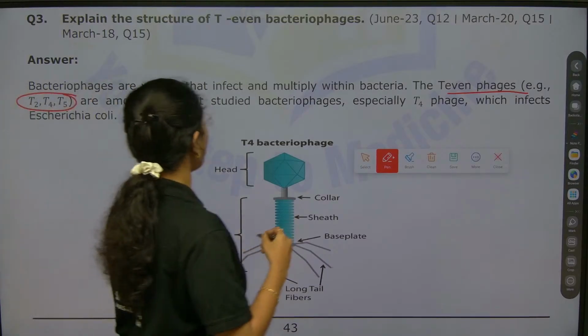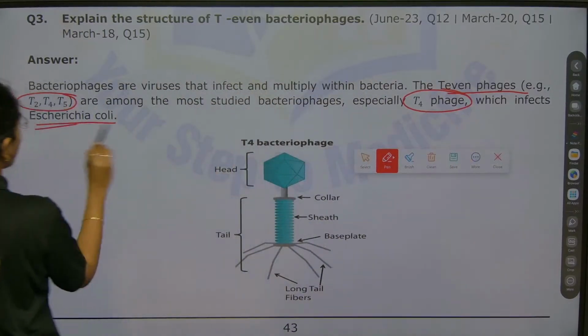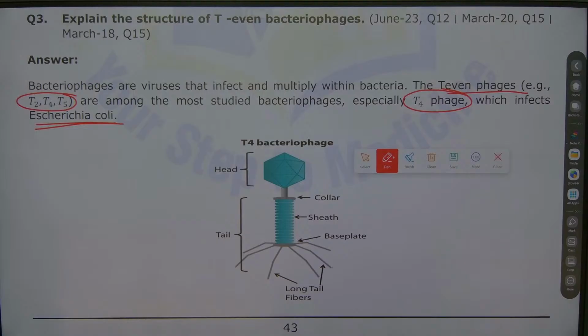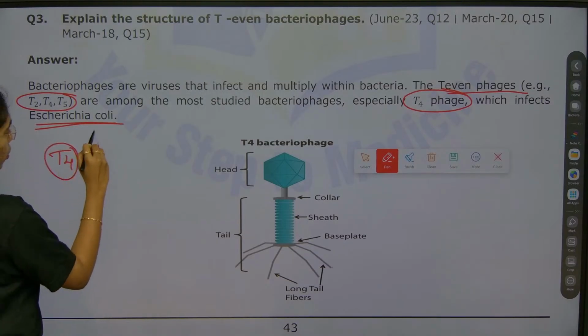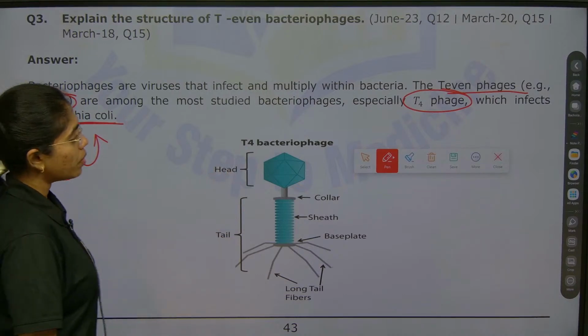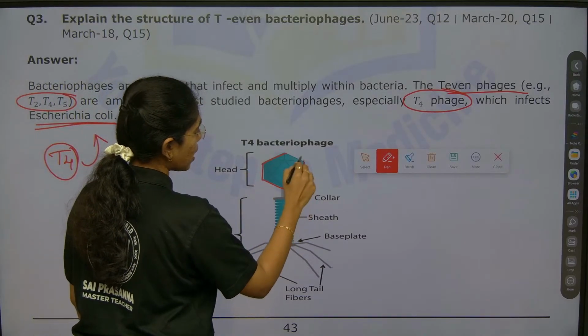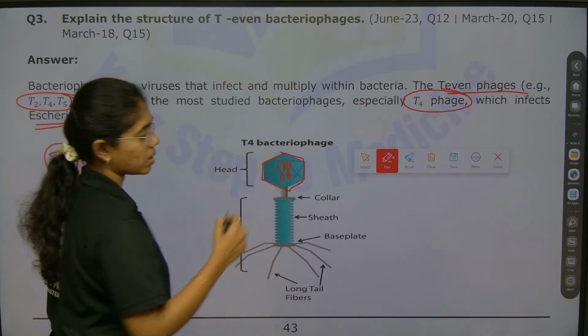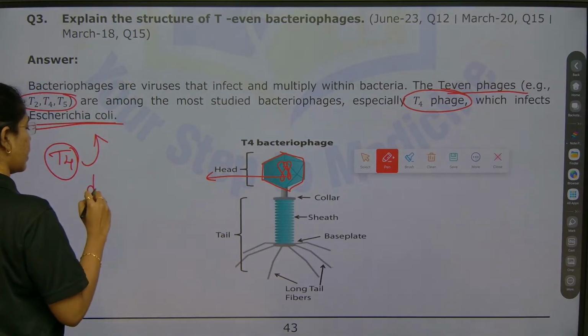Especially T4 bacteriophage will infect Escherichia coli, that is E. coli. And here is the structure of a bacteriophage, which has four components in it. First is the head. The head covers the genetic material inside. The genetic material is double stranded DNA.